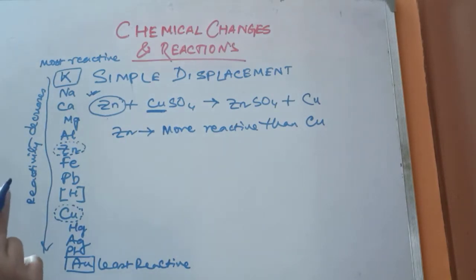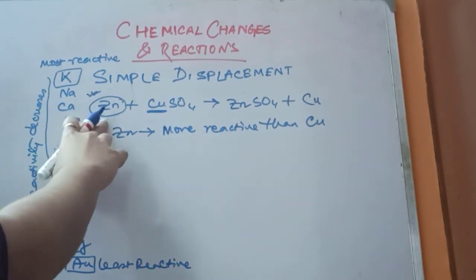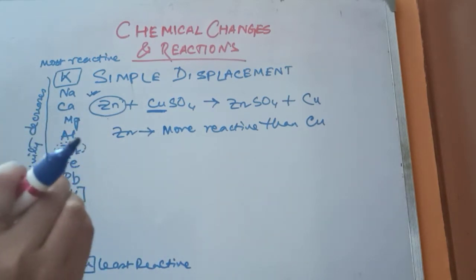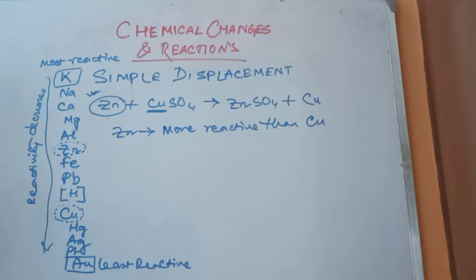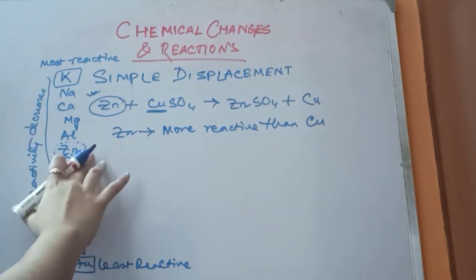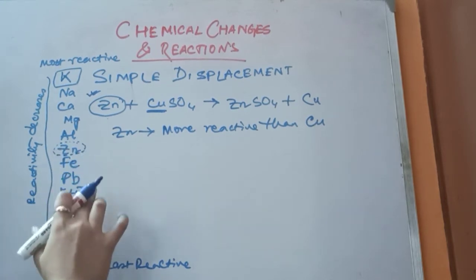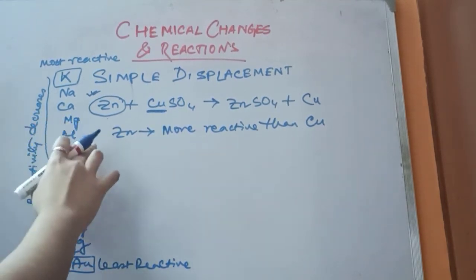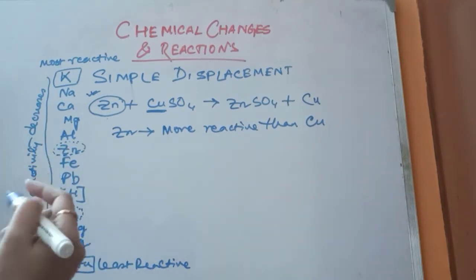So what question can come? That the blue color of copper sulfate fades when zinc granules are added, zinc granules meaning the small particles of zinc metal. Zinc granules are added to this solution, but when silver metal is added to the same copper sulfate solution, its blue color will remain unchanged. What can you say about that observation? Now, first we will say that zinc has a higher position than copper in the metal activity series. So your first point will be